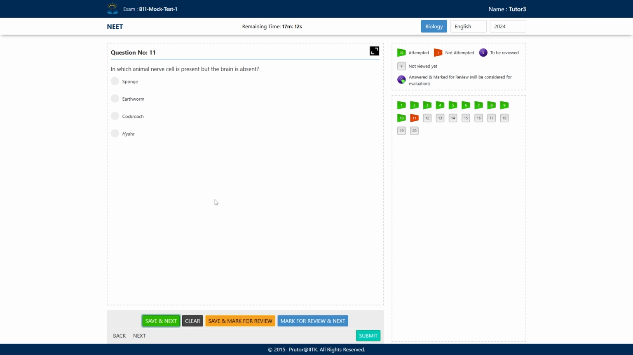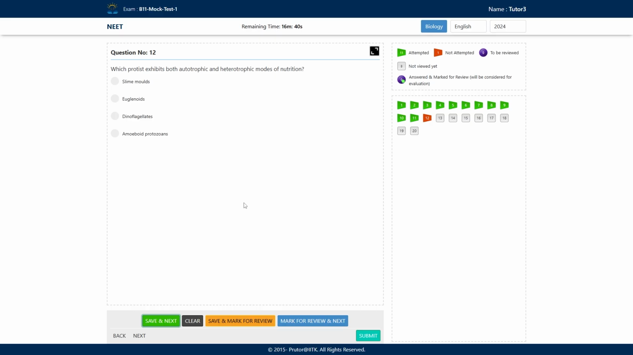But what about the hydra? Hydra does not have any brain, but the nerve cells are spread all over their body wall, right? So the hydra is the correct answer for this question. So we will opt for hydra as the correct answer, save and move to our next question.